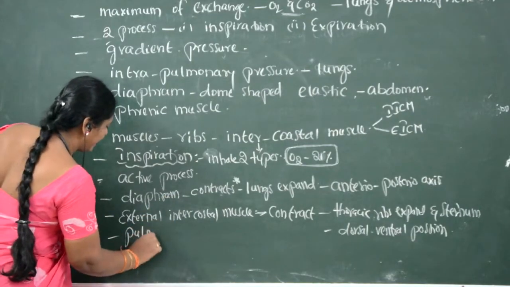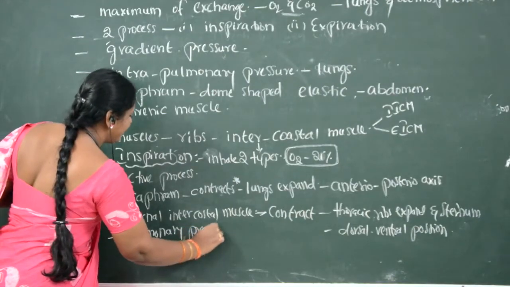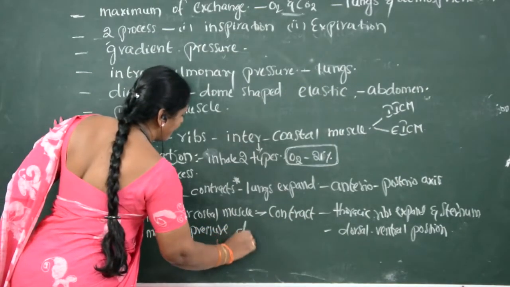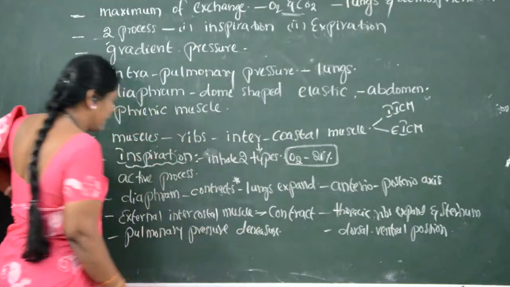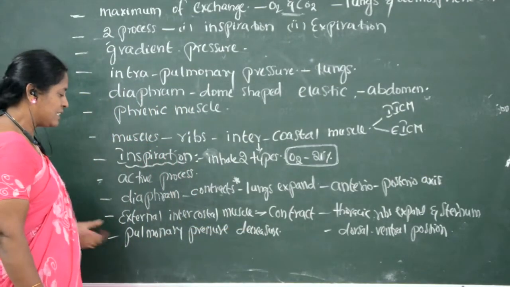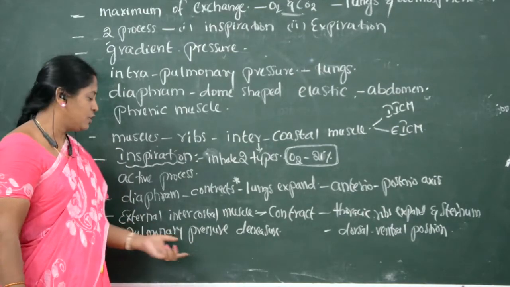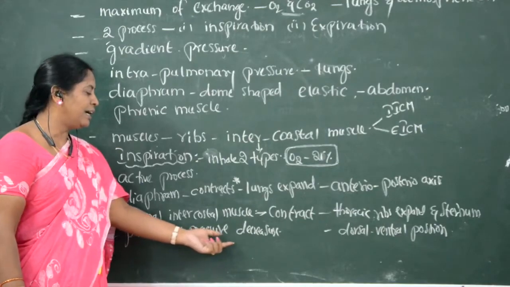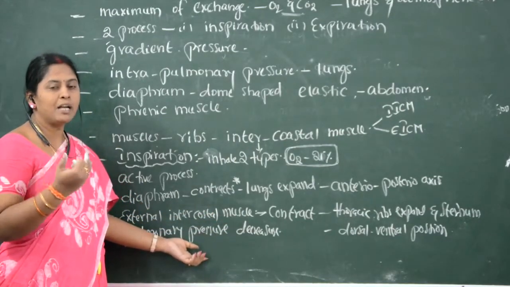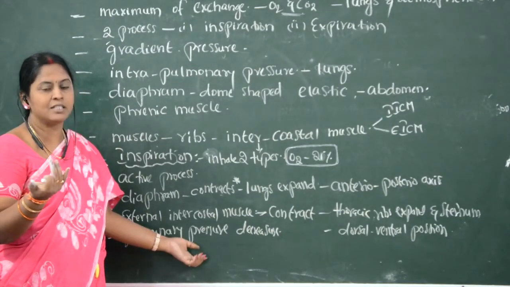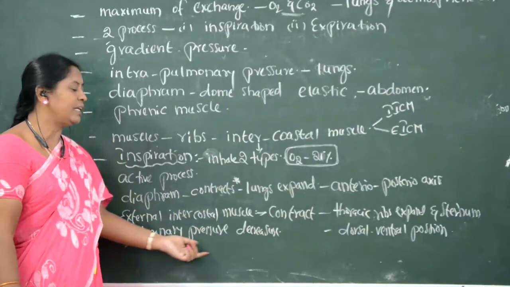The pulmonary pressure decreases. What is meant by pulmonary pressure? The pressure which is exerted inside the lungs is called pulmonary pressure. So the pulmonary pressure decreases. Why is pulmonary pressure decreasing? Because of the chest cavity increasing. Now the lungs expand so that the pressure decreases.